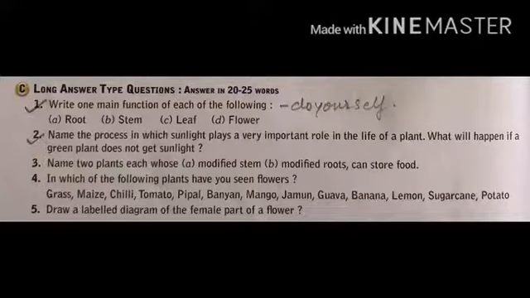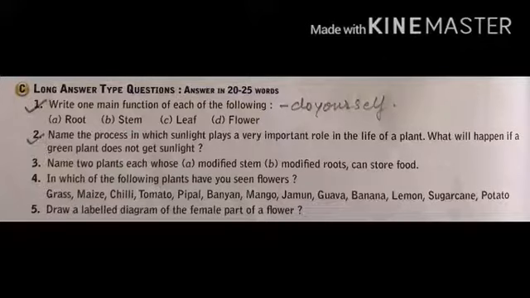And so many living organisms are dependent on the plant. We know that the plant is a producer, so many animals or living organisms depend on plants. If plants are not able to make their food when there is no sunlight, then the plant may die and the organisms dependent on the plant may die also.